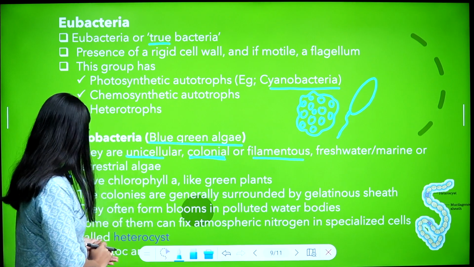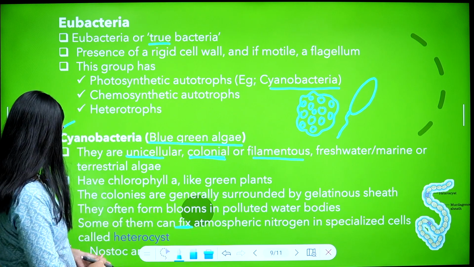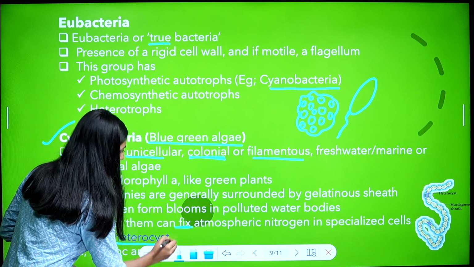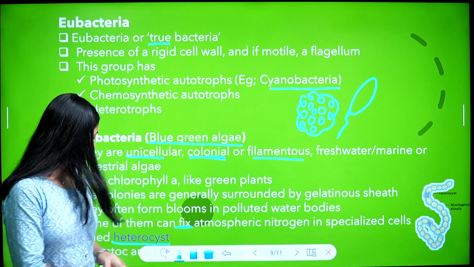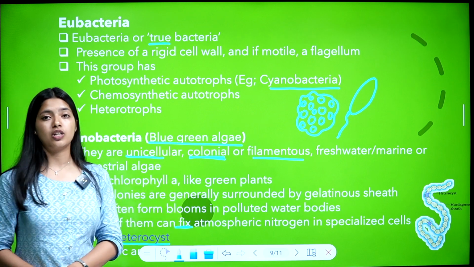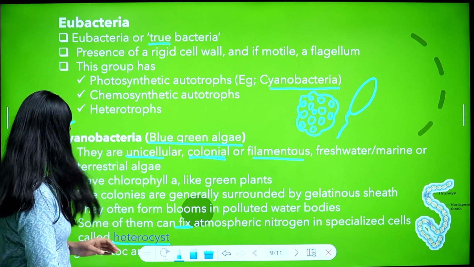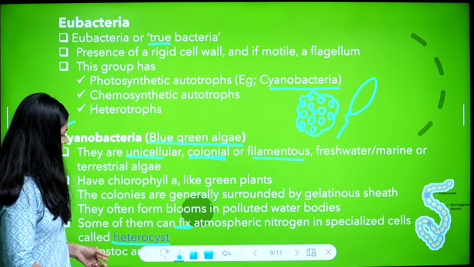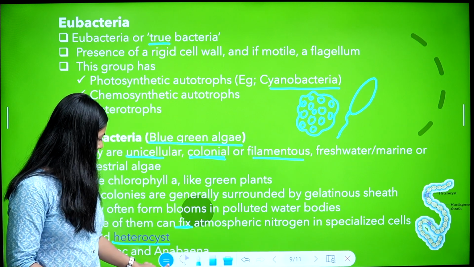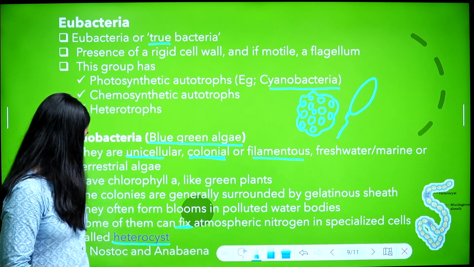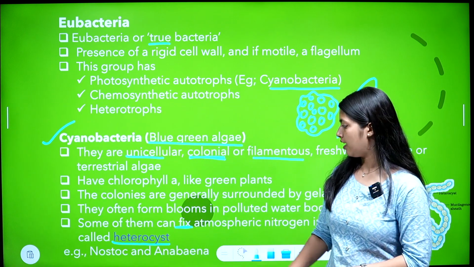Some of them can fix atmospheric nitrogen, that is called fixing, in specialized cells called heterocyst. Heterocyst is the cell that helps in fixing atmospheric nitrogen. Here 2 examples are given, which are nostoc and anabena. I hope you can see that. These are the examples for nitrogen fixing bacteria: nostoc and anabena.